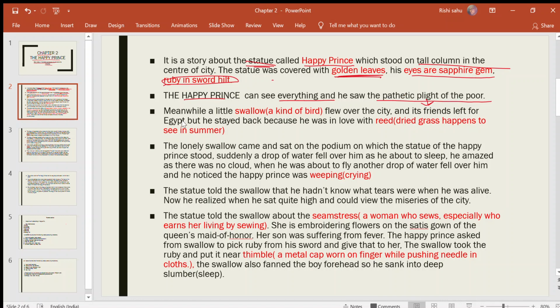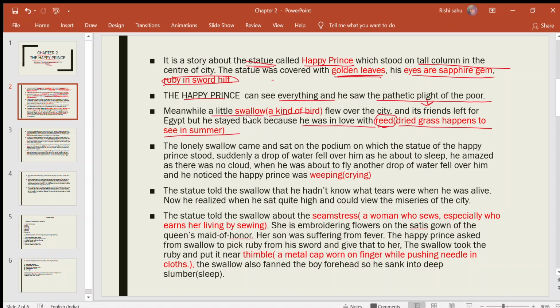Meanwhile, a little swallow flew over the city. What is a swallow? A swallow is a kind of bird. Its friends left for Egypt, but he stayed back because he was in love with the reed. What do you mean by reed? Reed is a dried grass that you happen to see in summer.